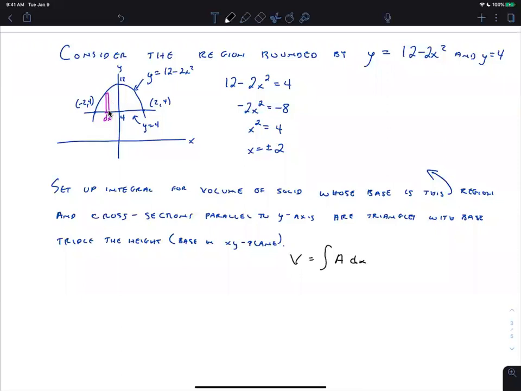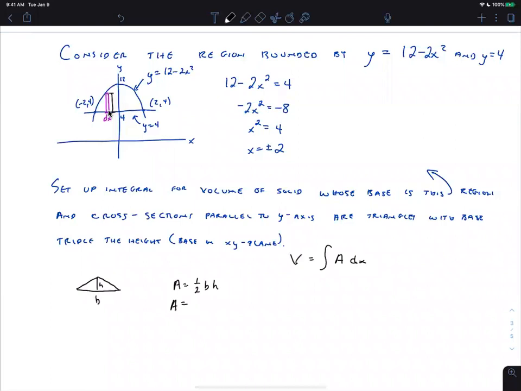Now, the bottom of the triangle is this, so that's the base, but the base is triple the height, so it's not very tall. The area of a triangle is 1/2 base times height. But the base is triple the height, so the height is 1/3 of the base.